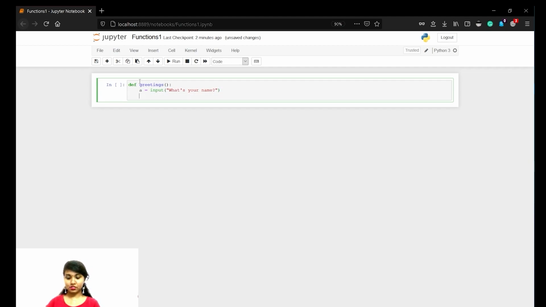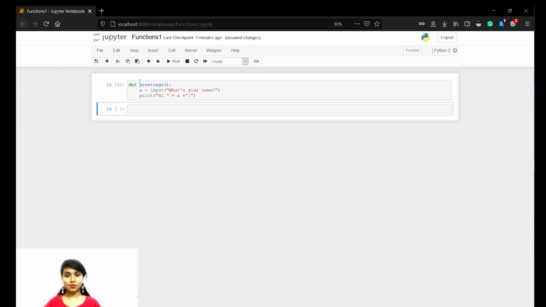And it should print hi space plus a. Okay, this is how it should print. And let us also print an exclamation mark.